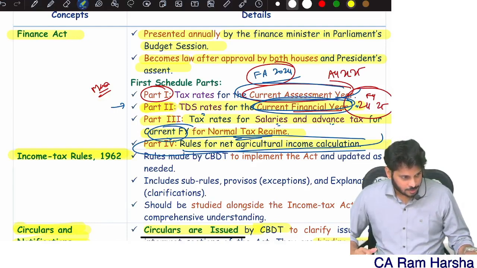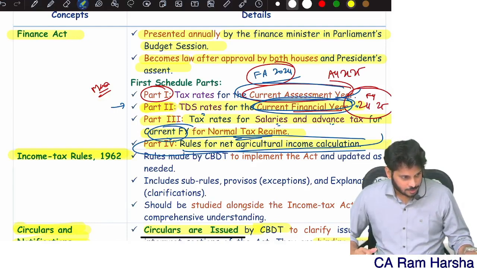Now I need to compute tax on this, right? When I am computing tax, again I have a benefit. 1,25,000 is a benefit only at the time of computation of tax. It is not an exemption. Be careful. What does section 112A say? If you are selling any listed equity shares long term, you get a long-term capital gain that is taxable at 12.5% over and above 1,25,000. That's what they said. They didn't say 1,25,000 is exempted.